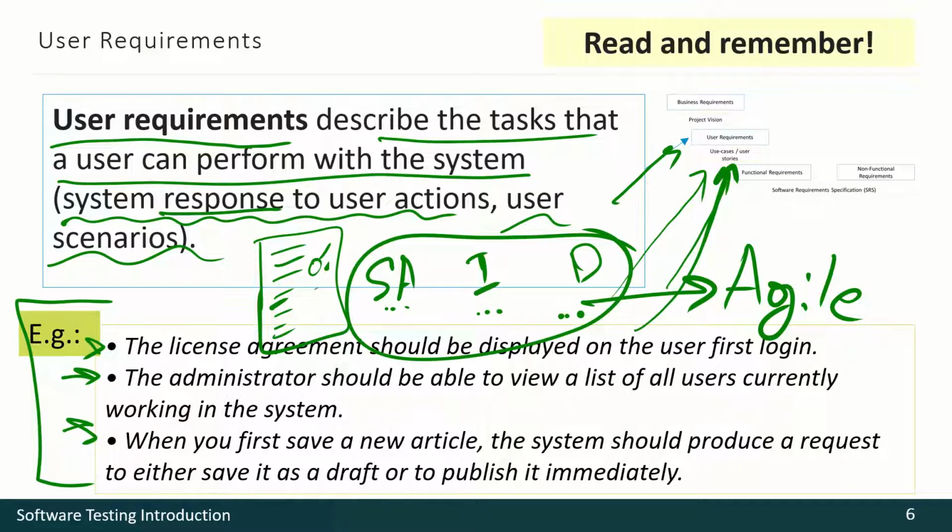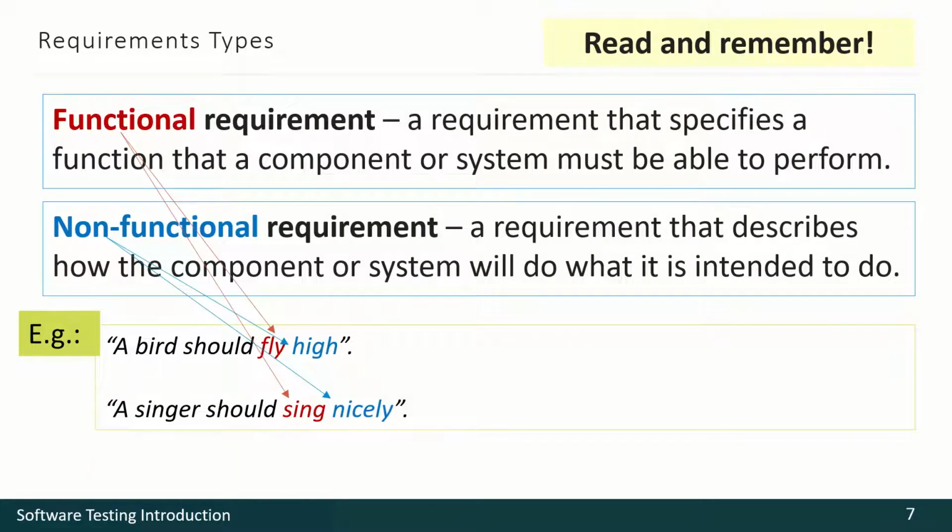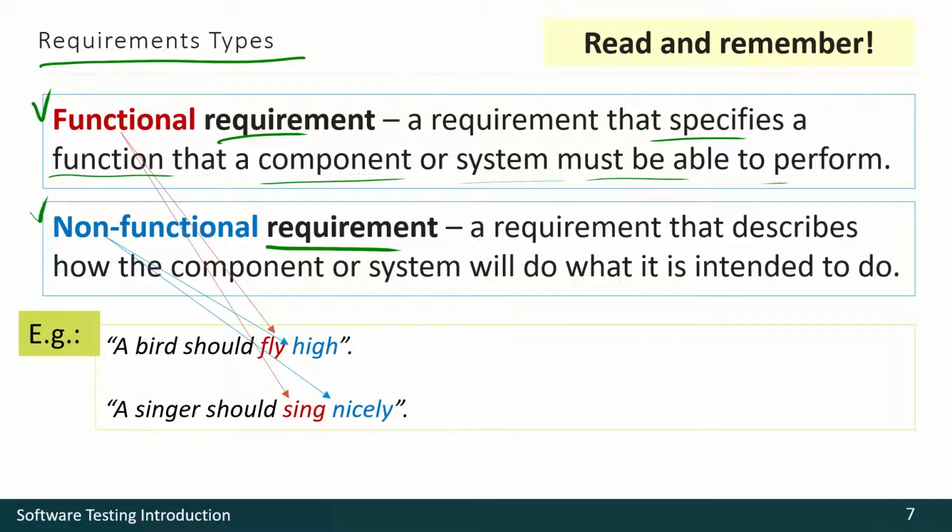Before we go to the lowest level of requirements, we should talk about requirements types, like functional requirements and non-functional requirements. As we can see here, functional requirements describe a function that some component, system, or product should perform.